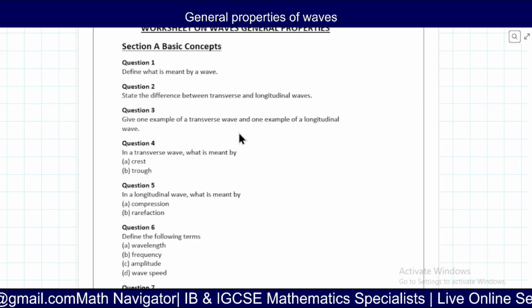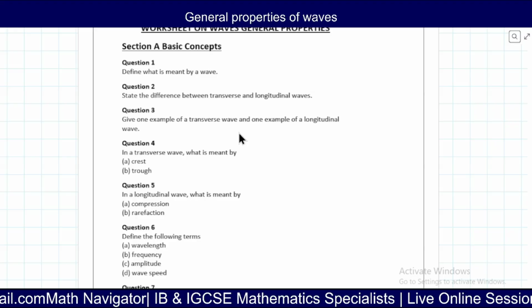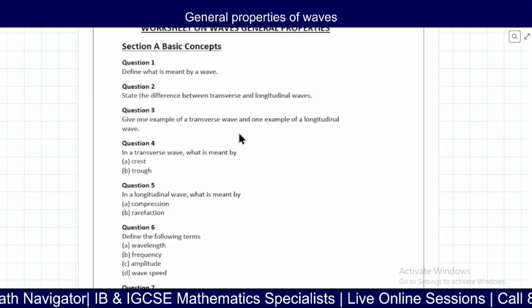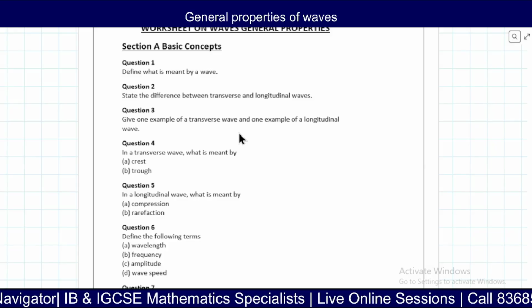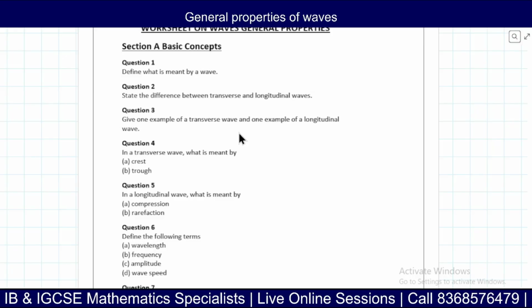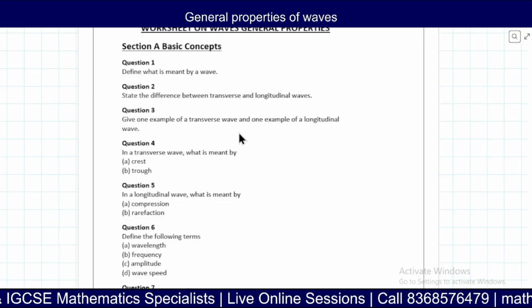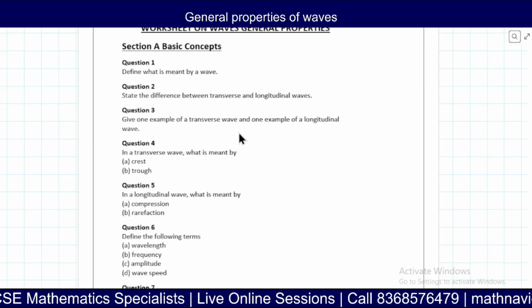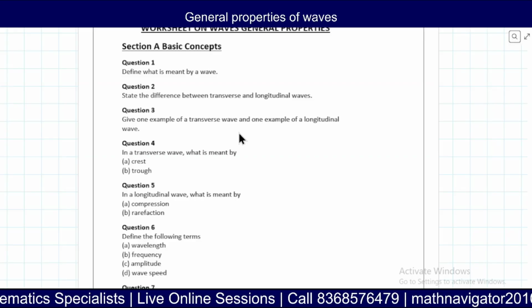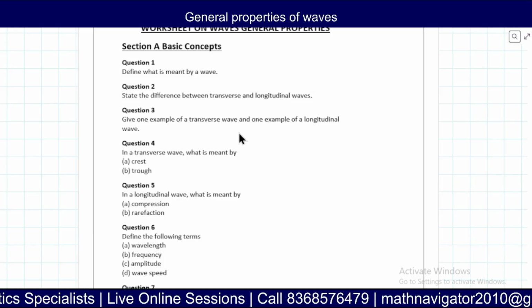In a longitudinal wave, what is meant by compression and rarefaction? Compression is where the particles of the medium come closer to each other, and in rarefaction they move apart from each other. You can represent compression and rarefaction in the form of crests and troughs. Define the following terms.